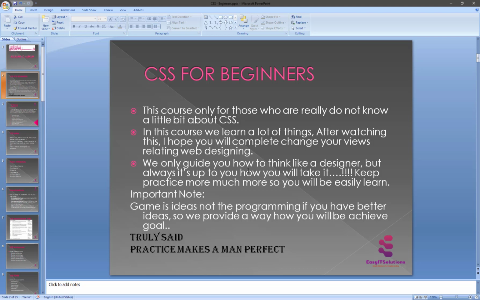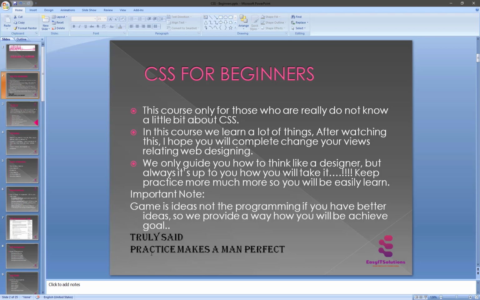We will only guide you on how to think like a designer, but it's always up to you how you take it. We only provide a way for you to think like a designer. So keep practicing, and you will easily learn CSS. One important note: the game is ideas, not programming. Basically this game is only ideas. If you have a better idea, we provide a way for you to achieve your goal. And as I have written here, practice makes a man perfect.